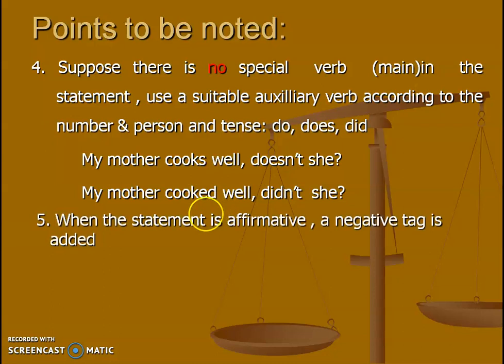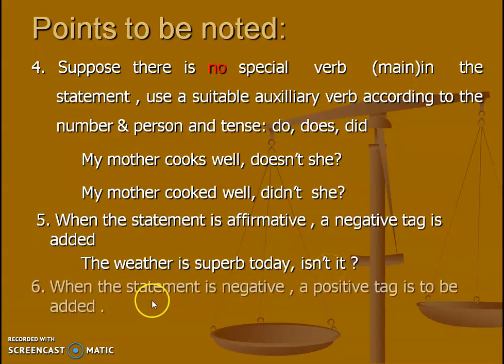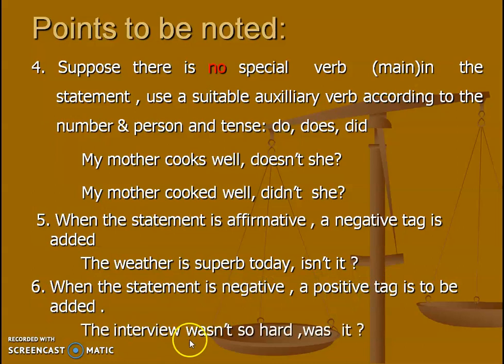When the statement is affirmative, a negative tag is added. For example, the weather is superb today. Here the statement is in the positive. There is no not in the statement. So the answer is isn't it. When the statement is negative, a positive tag is to be used. For example, the interview wasn't so hard. Here the sentence has not. So the sentence is considered to be in the negative form. So we use the positive tag as was it.